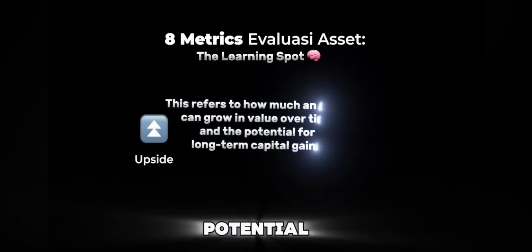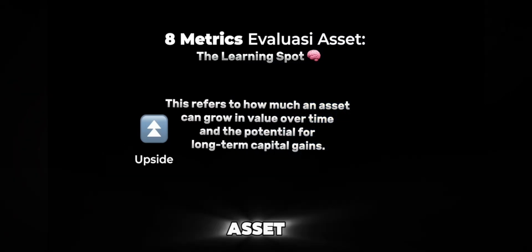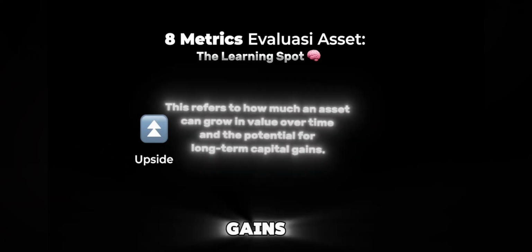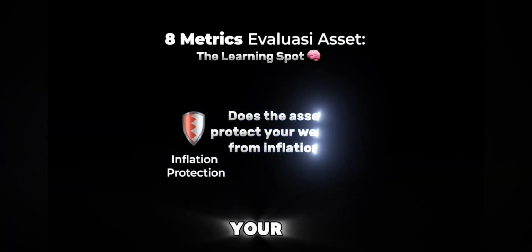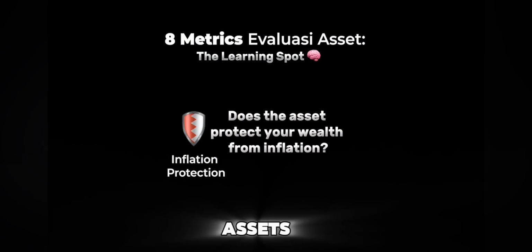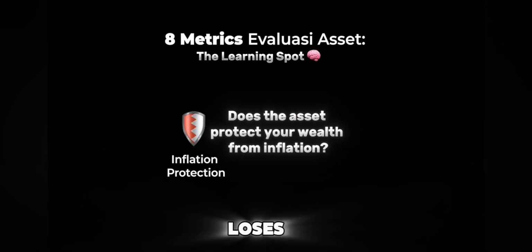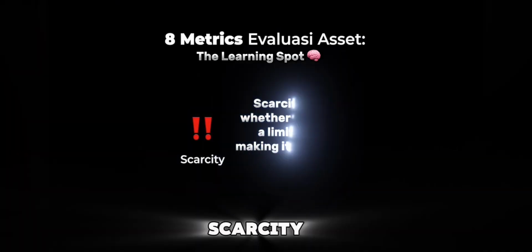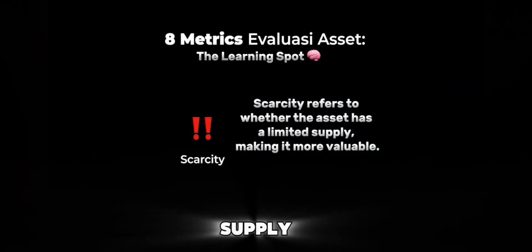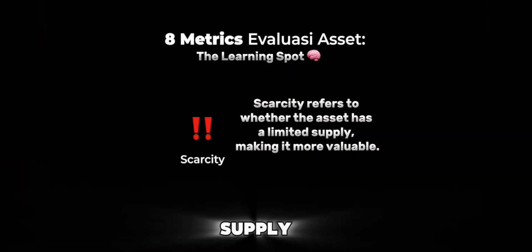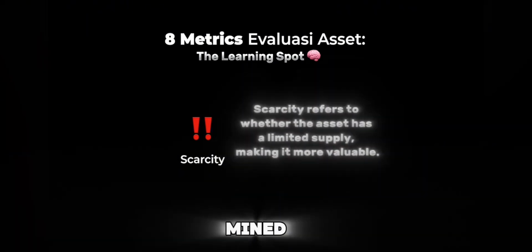Second is upside potential. This refers to how much an asset can grow in value over time, and the potential for long-term capital gains. Does the asset protect your wealth from inflation? Some assets, like gold and real estate, tend to hold their value over time while cash loses purchasing power. Scarcity refers to whether the asset has a limited supply, making it more valuable. For example, Bitcoin has a fixed supply of 21 million coins, scarce. Gold is limited in nature, but new gold can still be mined.